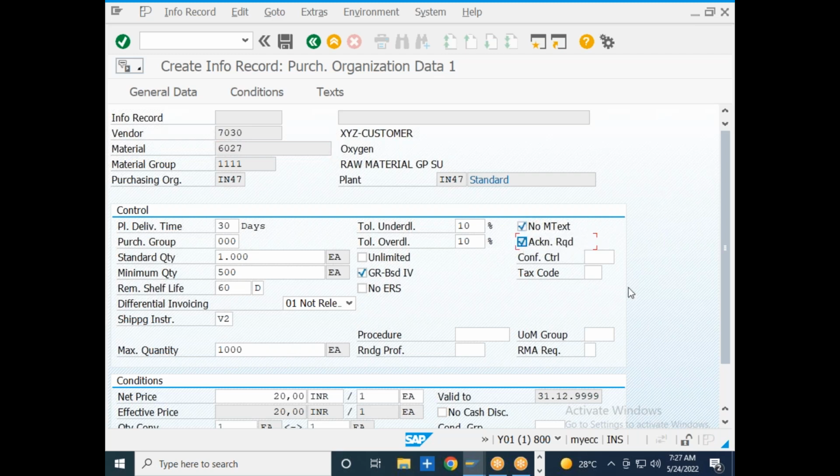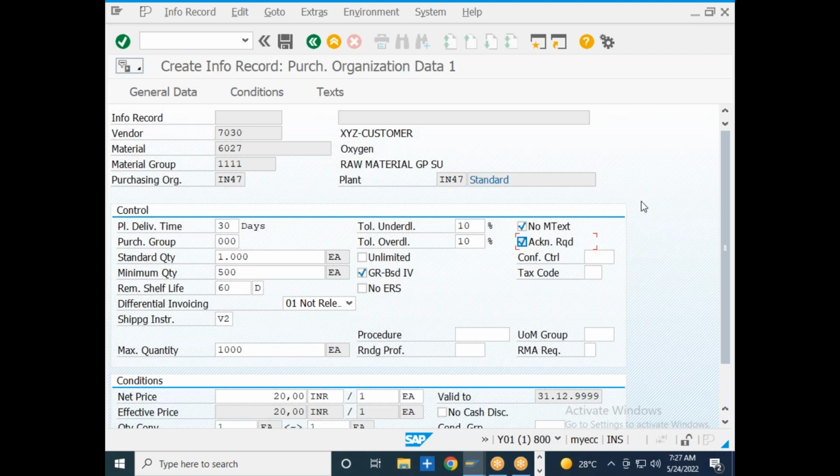Acknowledgement required. So you give one purchase order, and the vendor should be able to communicate to you stating that I have received so and so purchase order and I am working on it, so that you will have some clarity on the status of the purchase order which you have given to the vendor.